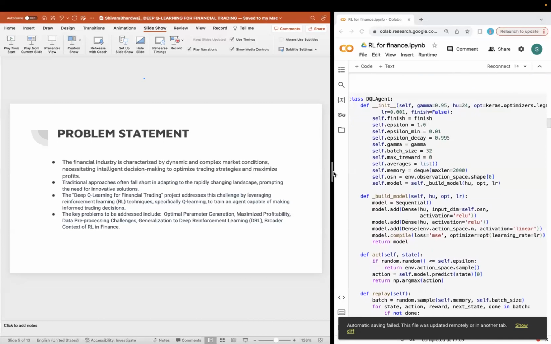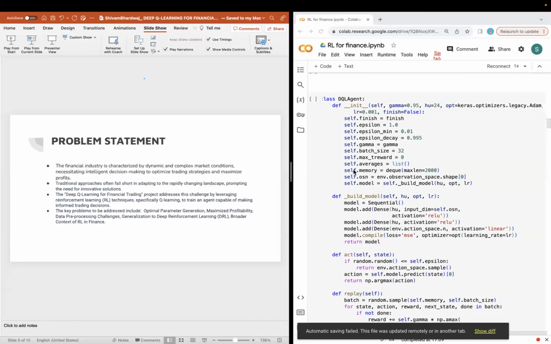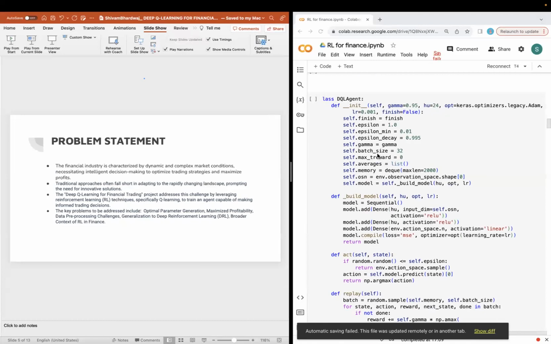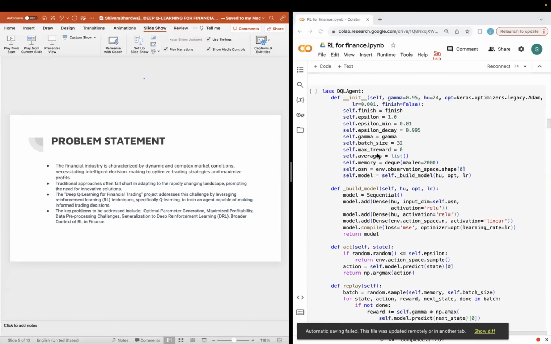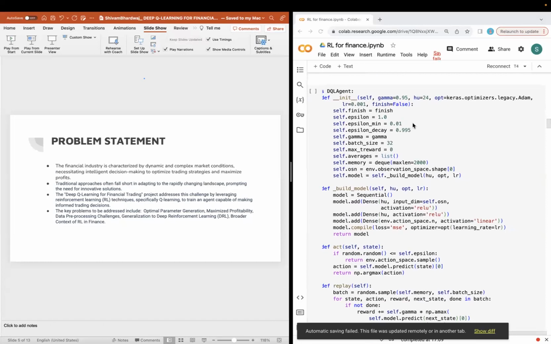Here we can see our deep Q learning agent, and at first I have initialized my variables. For the deep Q learning agent, I'll be using a gamma of 0.95, and a hidden units of 24. These 24 hidden units are the neurons in my hidden layers that would be used as a base learner.